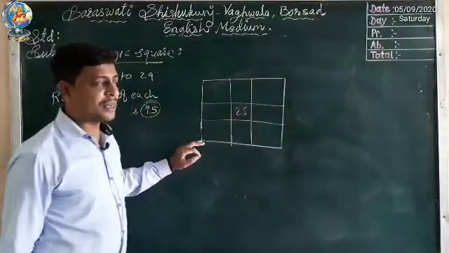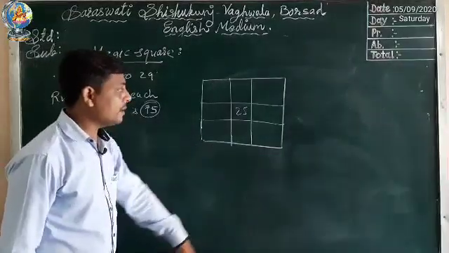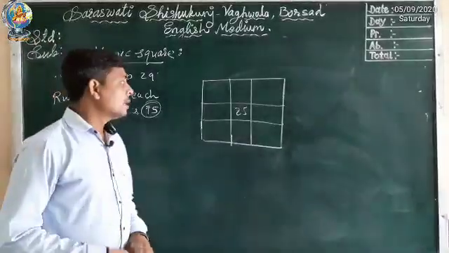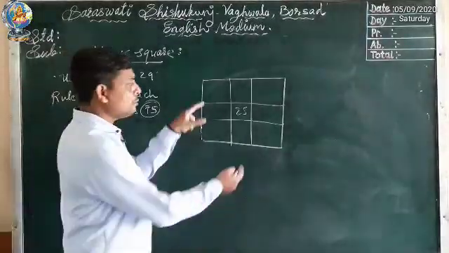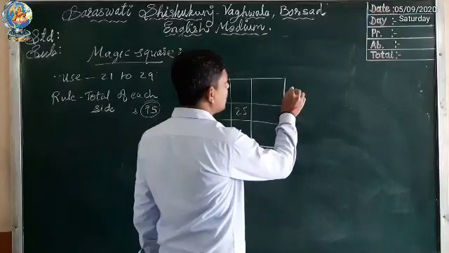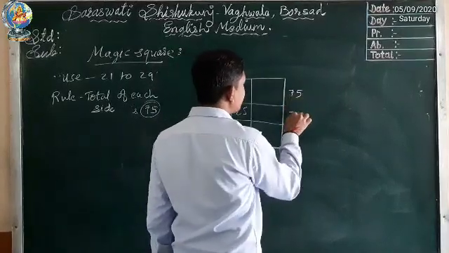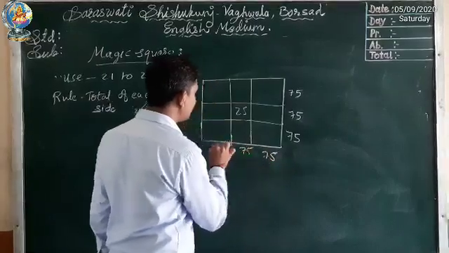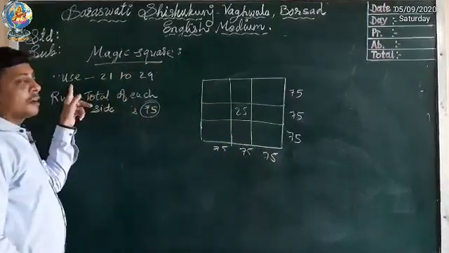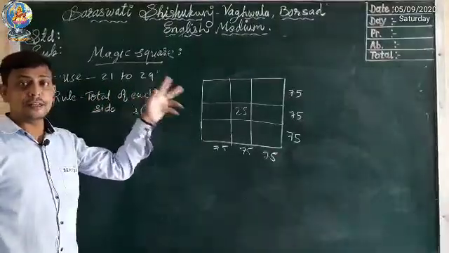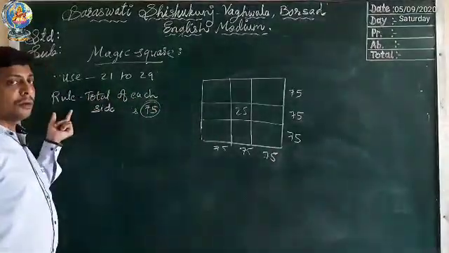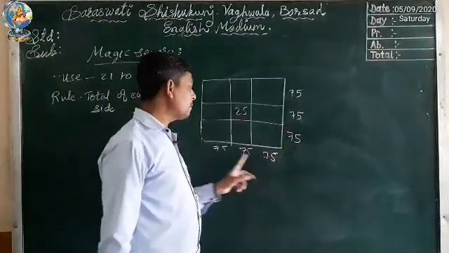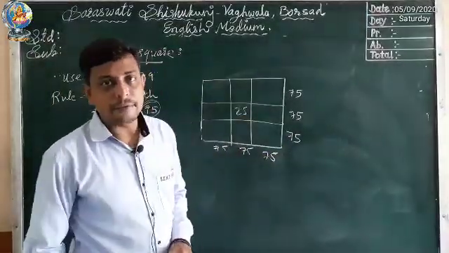Okay, next, magic square. In this magic square, only one number is given in the center of the 9 squares. Now we have to find for 2 squares. We have to find the total of every side, 75, as it is given in the question. What is given in the question? Let's see. Here in the question, you have to use 21 to 29 numbers, and the rule of the square is that the total of each side is 75. So we have to find out the total of every side.